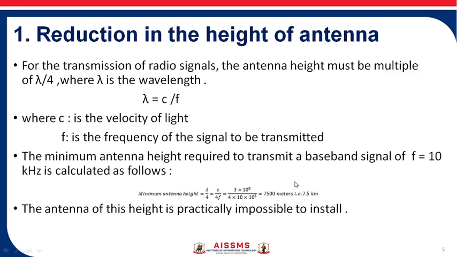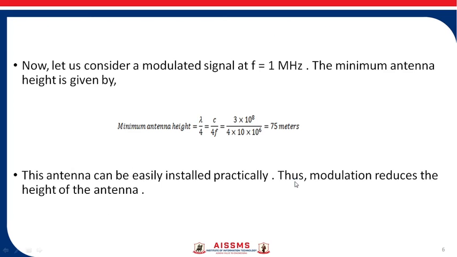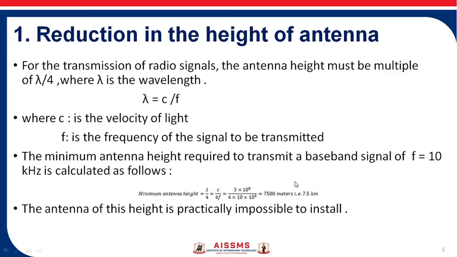And for example, we see over here, if you transmit the baseband signal of frequency 10 kHz, then we are going to calculate for that condition what should be the height of the antenna. So height of the antenna formula is lambda by 4 is equal to c by 4f.